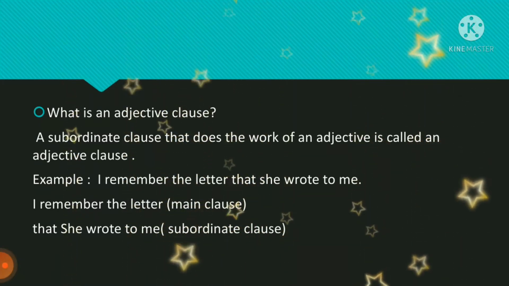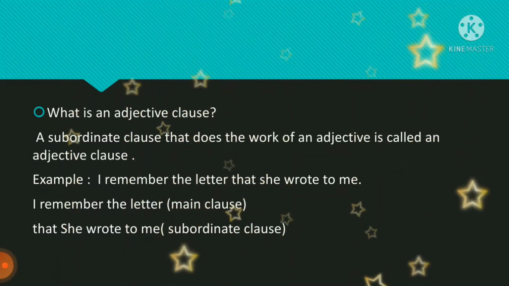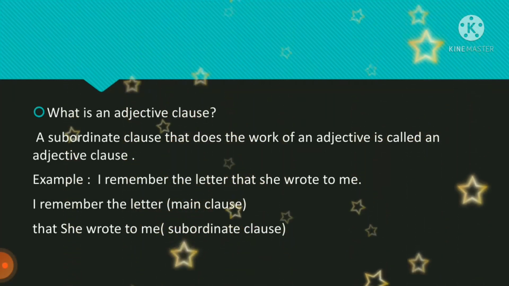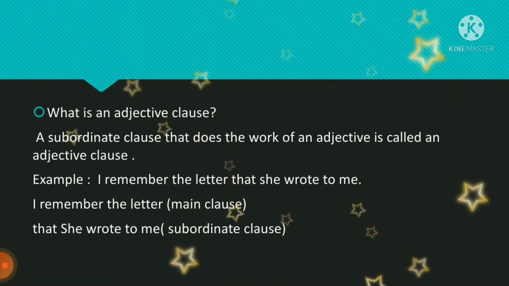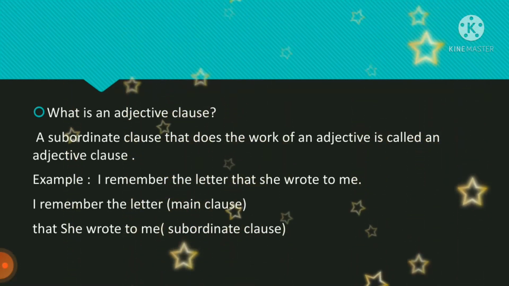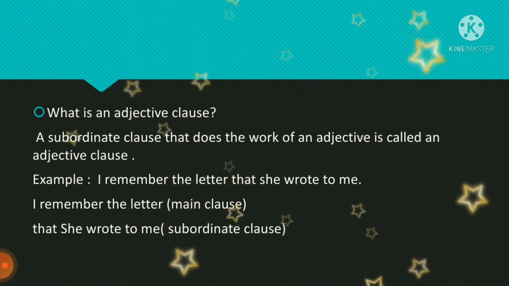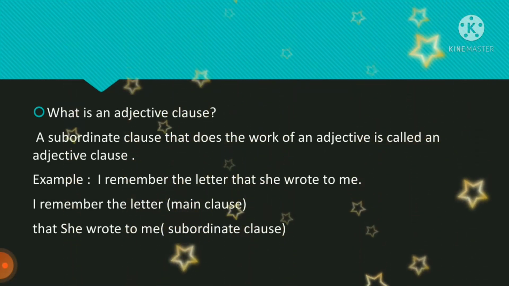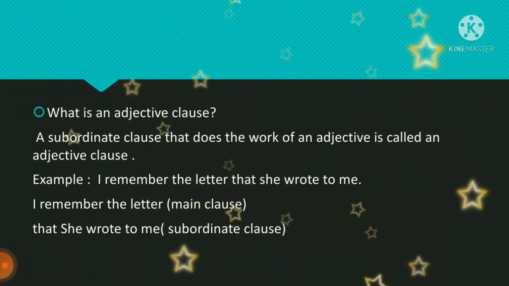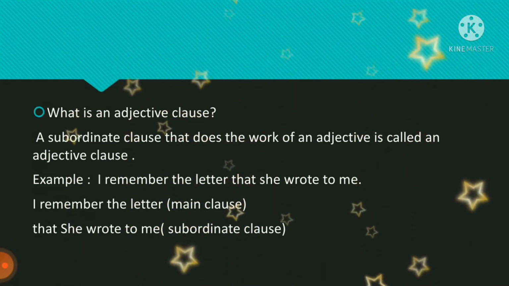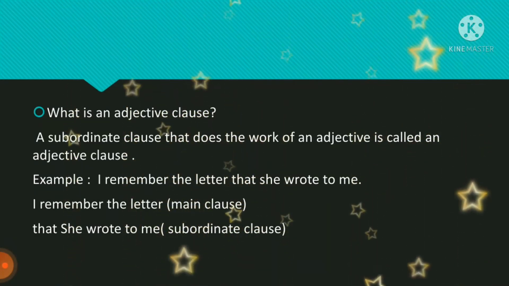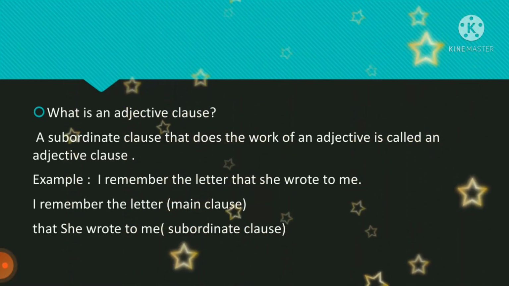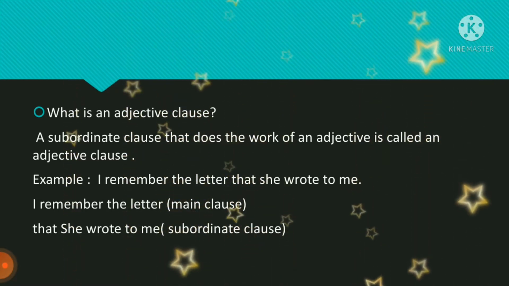Example, I remember the letter that she wrote to me. I remember the letter is the main class, that she wrote to me is the subordinate class. Since the subordinate class or adjective class describes or qualifies the noun letter, it is an adjective class. Here the adjective class was qualifying the letter, hence it is called an adjective class.